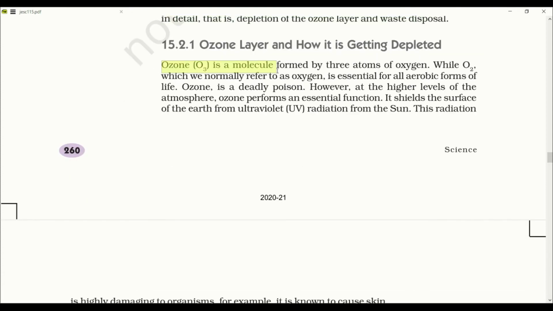Ozone layer. Ozone is a molecule formed by 3 atoms of oxygen. The 2 oxygen atom molecule, which we normally refer to as oxygen, is essential for all aerobic forms of life. Ozone is a deadly poison.